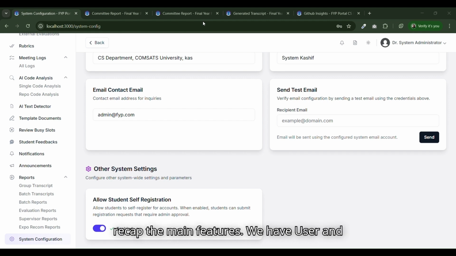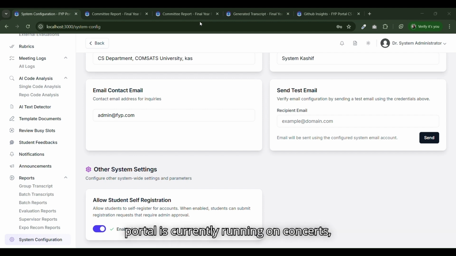Let me quickly recap the main features. We have user and group management, the FAP idea library with collaboration, a deliverable and submission system with automatic tracking, an evaluation system with rubric grading, supervisor and student tools including meeting logs, reports and analytics, real-time notifications, and AI-powered checks for honesty. The system creates reports, batch reports showing overall performance, automatic transcript generation for completed FAPs, and evaluation summaries for supervisors.